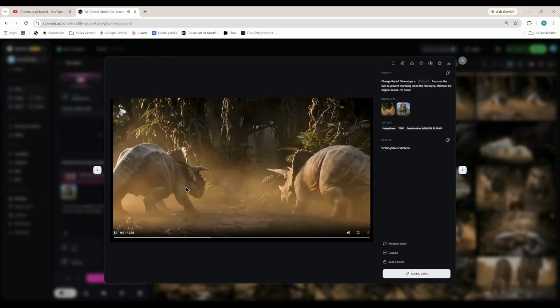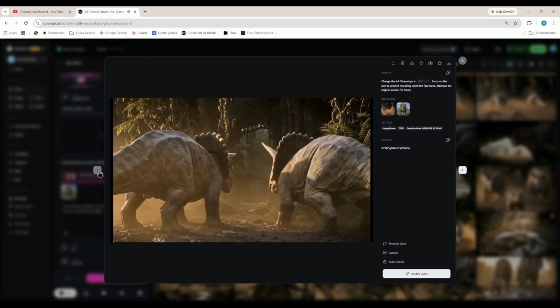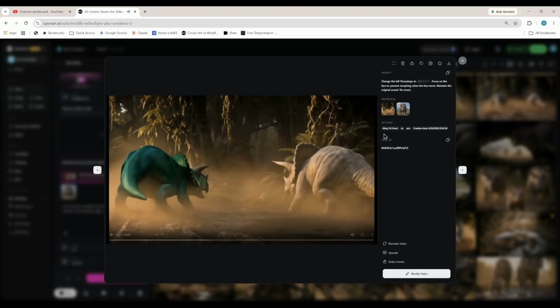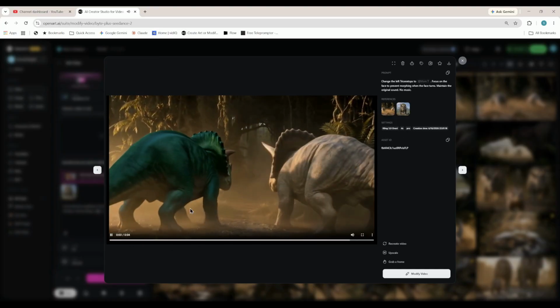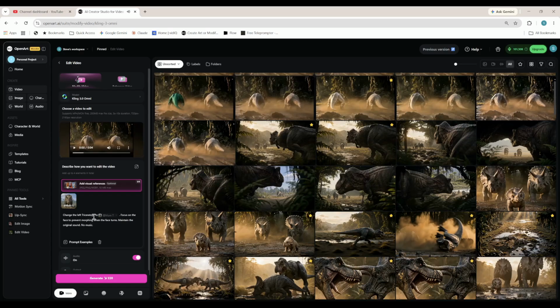And keep in mind, so here we go again. We tried a couple of times, and now this is Kling 3.0 Omni, and it decided that it'd make it green instead. And you can see that I'm modifying the prompt a little bit, trying to get it to adhere to this, but overall the modifies don't tend to work very well.